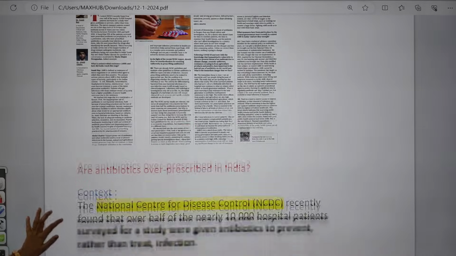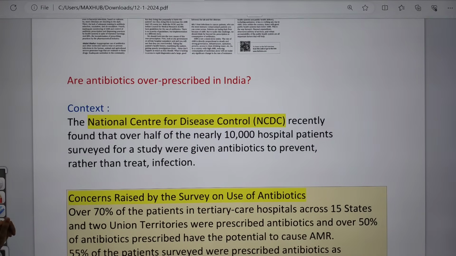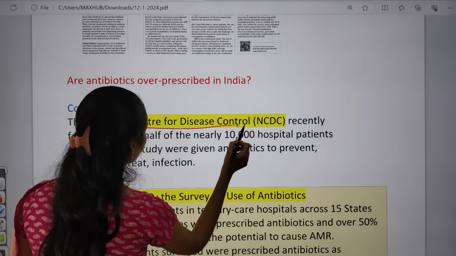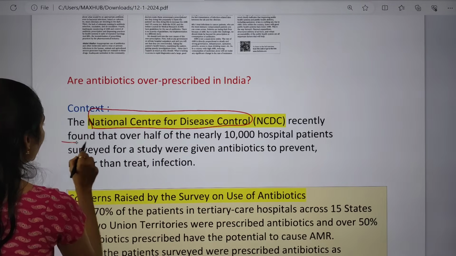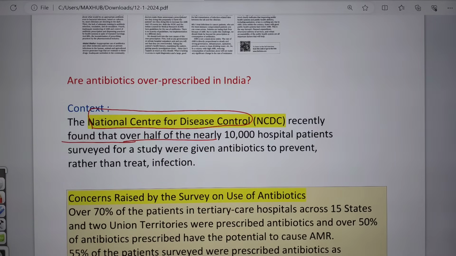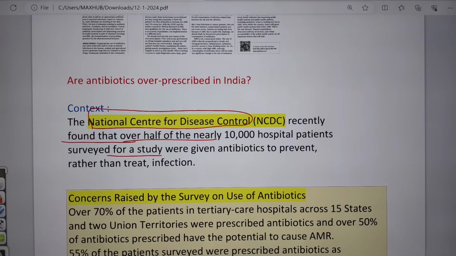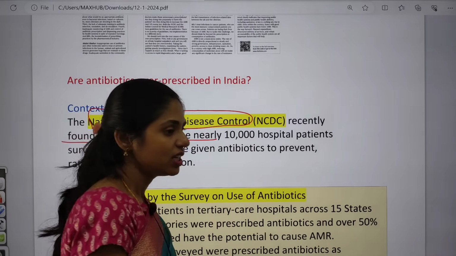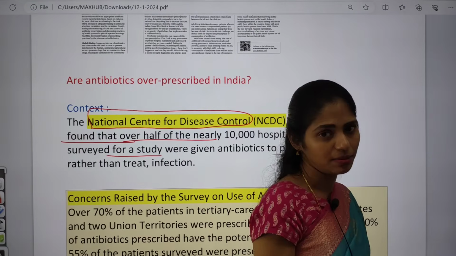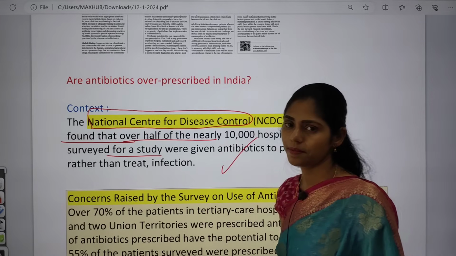The same thing is given in this article. It said that the National Center for Disease Control recently found that over half of nearly 10,000 hospital patients surveyed for a study were given antibiotics to prevent rather than treat. So doctors in hospitals are giving these antibiotics not for treatment but for prevention of infections.